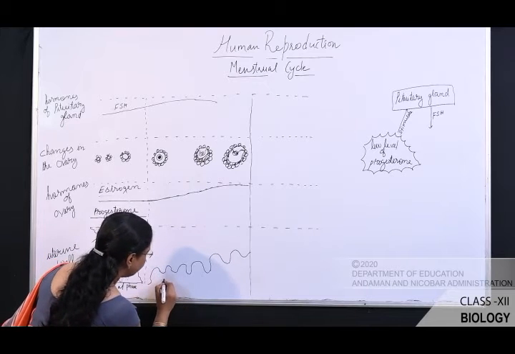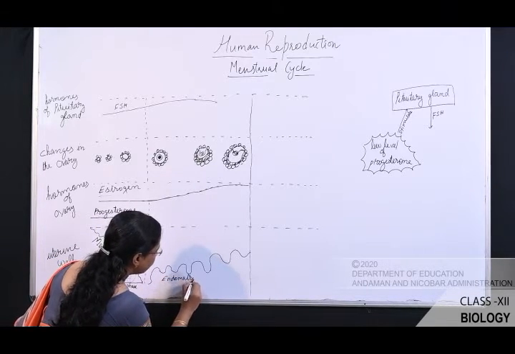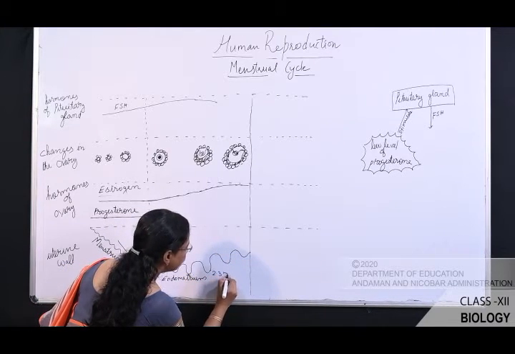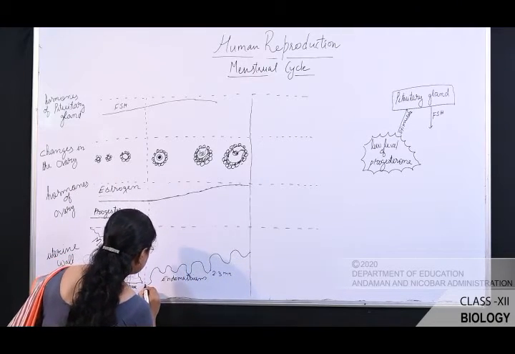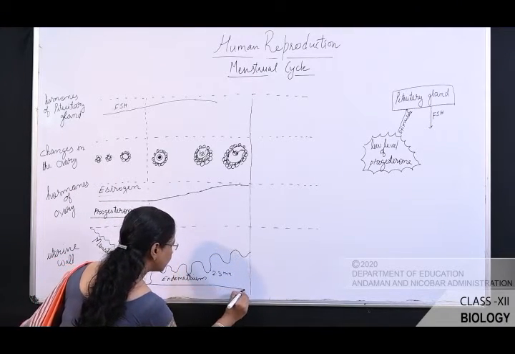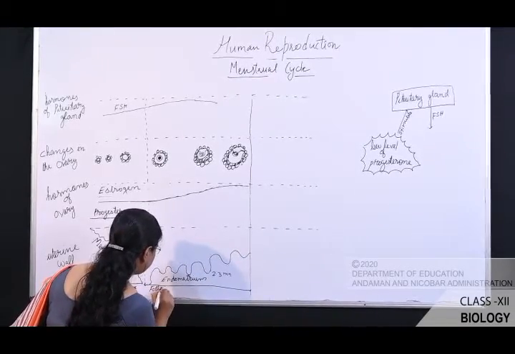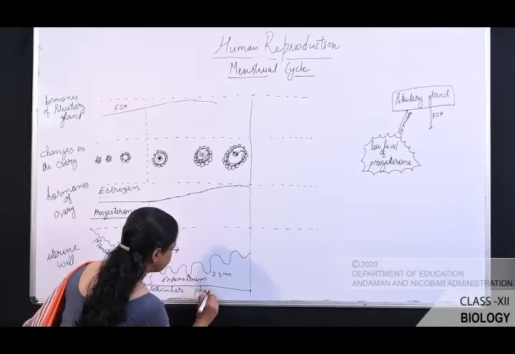Okay, this is endometrium and it forms 2.3 mm thick. Okay, now this stage, up to this stage is known as follicular phase.